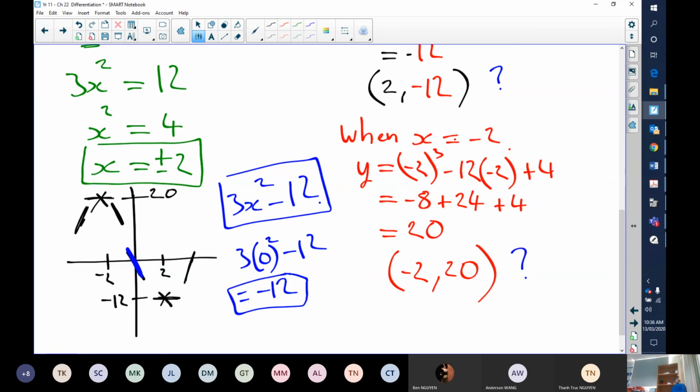What about on the other side of this point here? This here is our first point up here. What about on the other side?